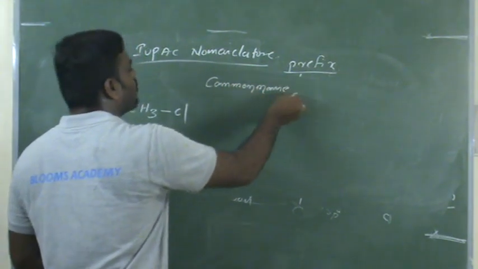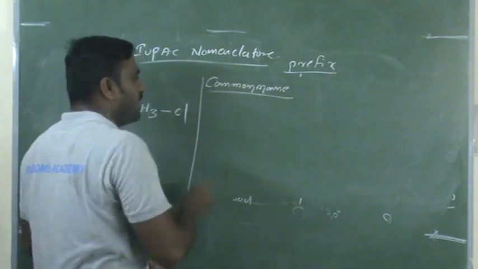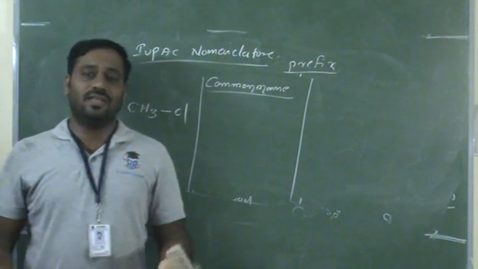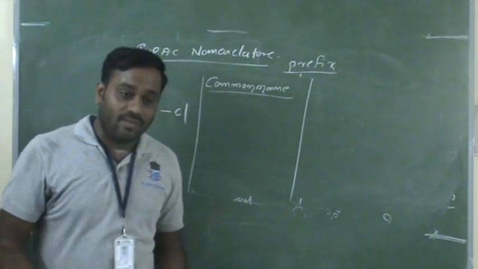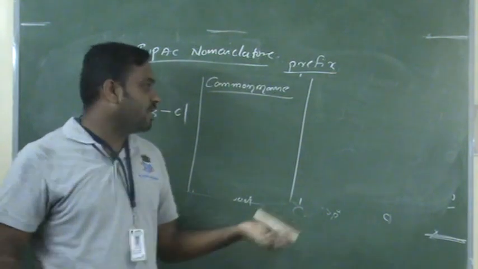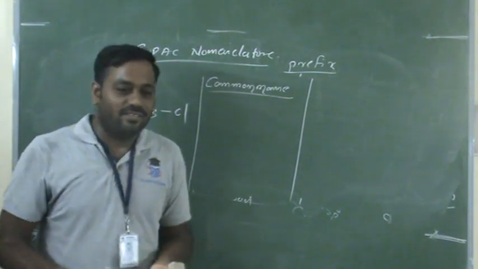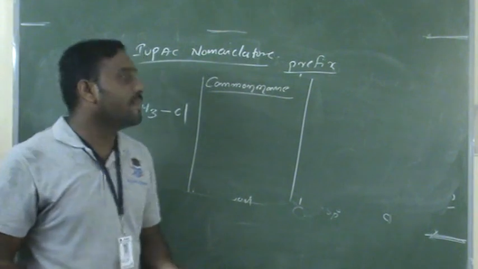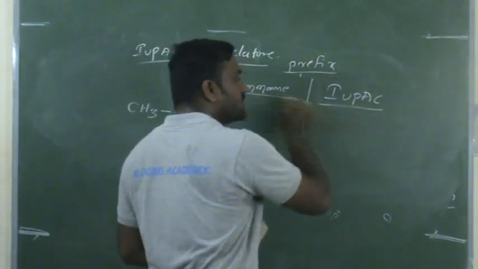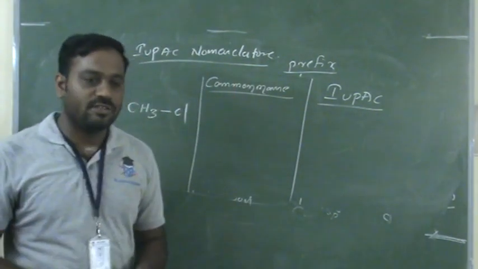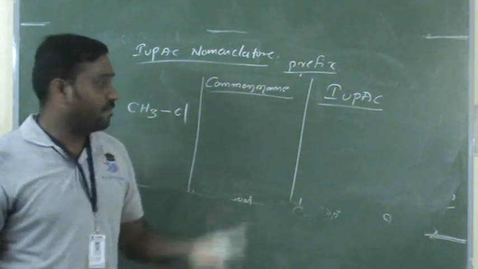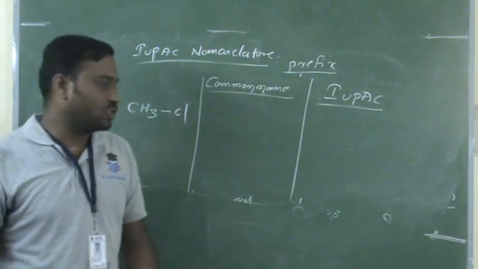There are no rules for common names. They are given based on where or how the compound is available, or who discovered it. But there are perfect rules and conditions for IUPAC nomenclature; we can't do it randomly. Common names you can give more freely.